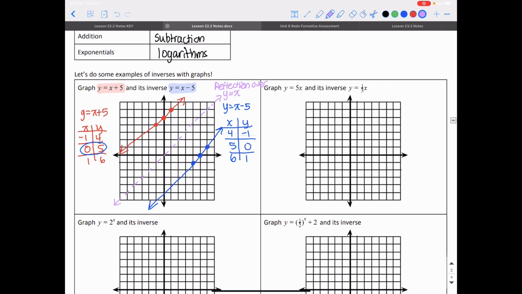I want you to try this one on your own. Try graphing those two on your own. Remember that multiplying x by 5 is the opposite of dividing by 5, which is the same as multiplying by 1/5. Those are opposites of each other, so your graphs should look like inverses.